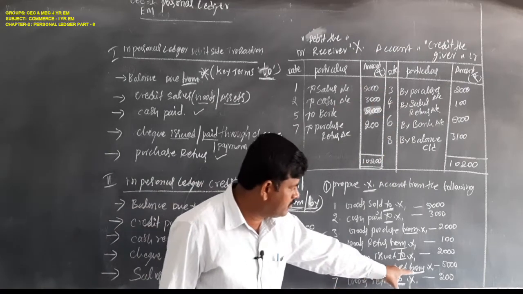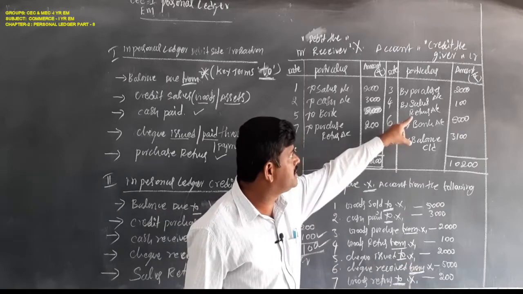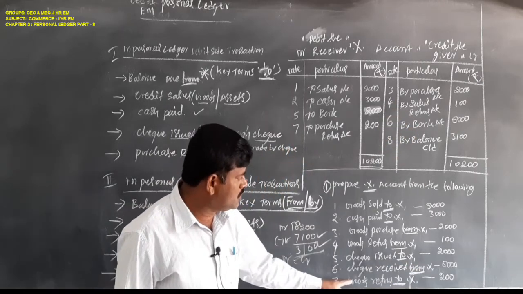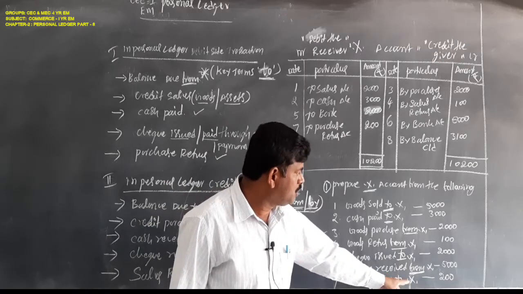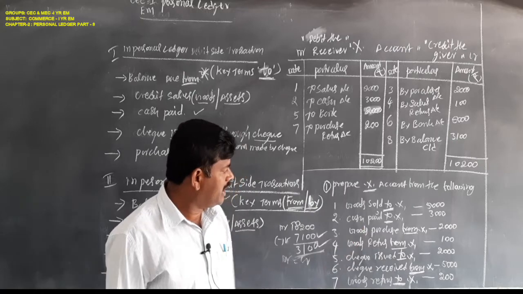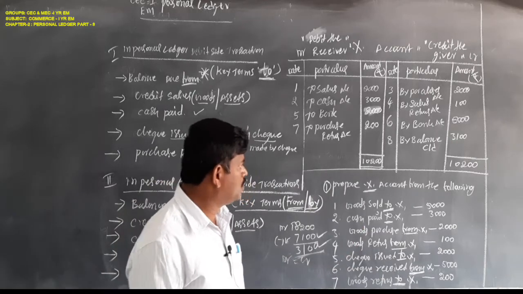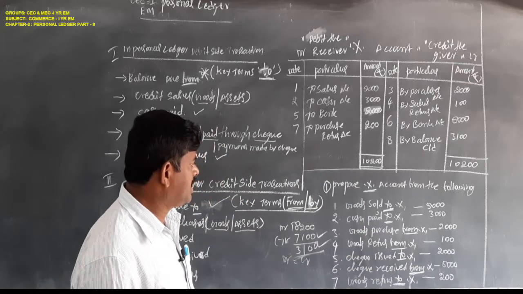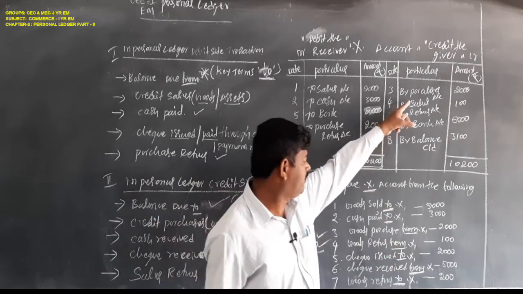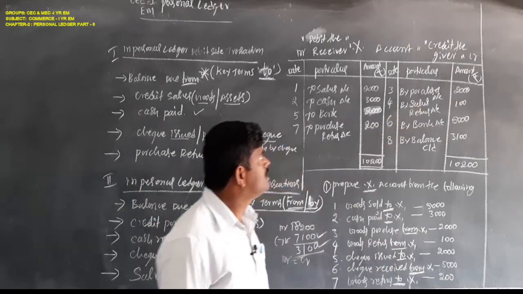Check received from is also recorded on the credit side, by bank account. Goods returned from will also be here.